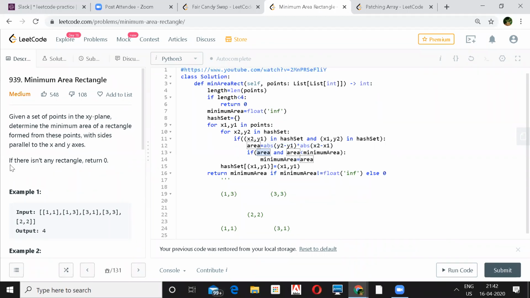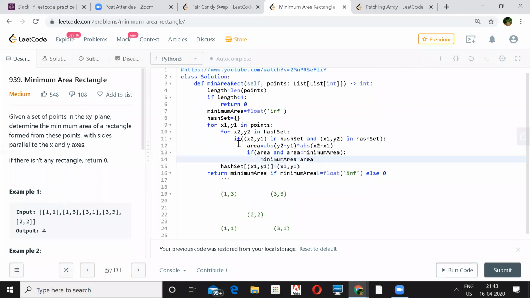Because they are saying if there is no rectangle, you have to return 0, so that would get confused with the meaning. So we are checking it shouldn't be 0, and if it is less than the min area, update it, and then put the point into the hash set. The points that we are looking for. But where is the place where you look for the diagonal points?